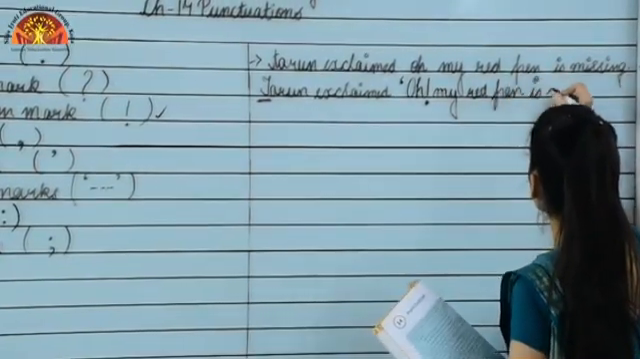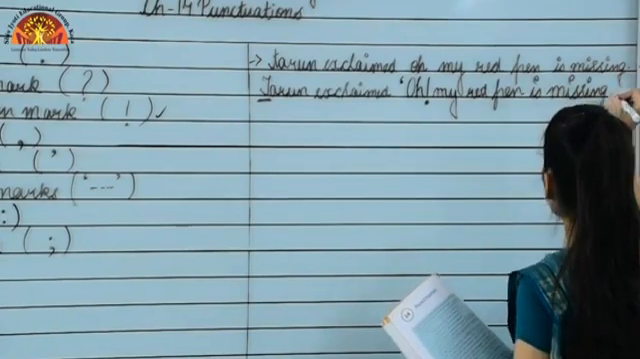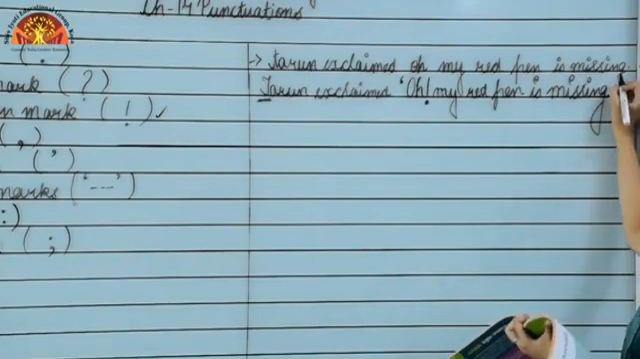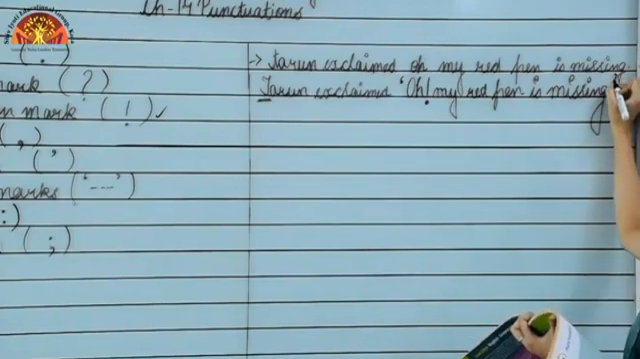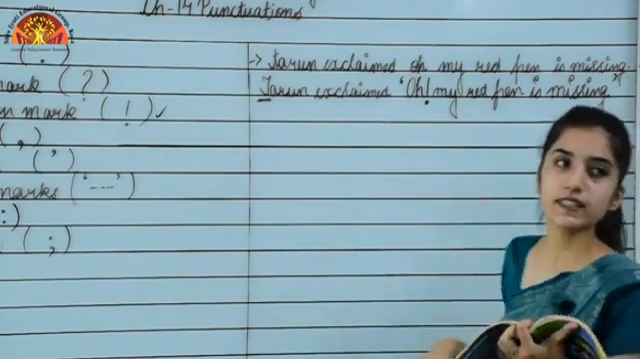Right? Now moving to the next one, my red pen is missing. Okay, so here the sentence ends. We will write a full stop and then we will close the quotation mark. Okay, so this is the correct sentence.